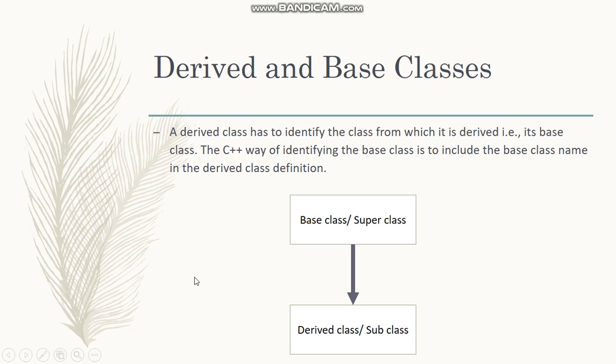Now let us see what is a derived class and base class. Here it says a derived class has to identify the class from which it is derived, that is its base class. The C++ way of identifying the base class is to include the base class name in the derived class definition. So this is a base class or a super class, you can say, whose name is written with the derived class or the subclass.